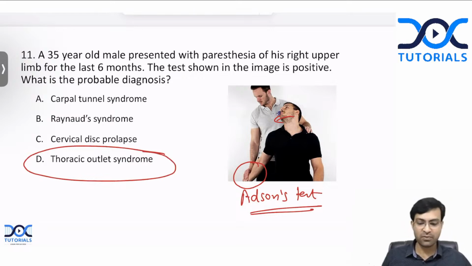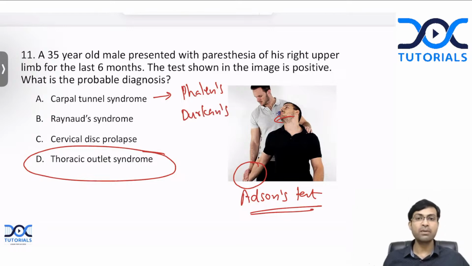And the test for carpal tunnel syndrome is what? We have Phalen's test, reverse Phalen's test, and Durkan's test. Durkan's test. So remember to study thoracic outlet syndrome and carpal tunnel syndrome. Both are very often asked as MCQs. Next.